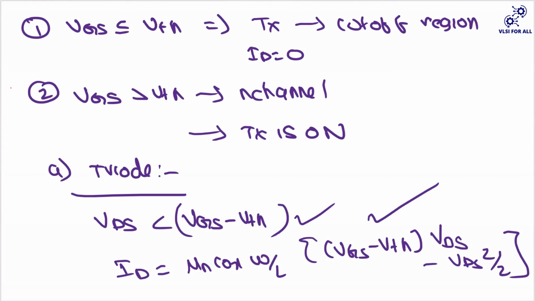Whenever your VDS is less than your VGS minus VTH, we call this region the triode region. If your transistor satisfies this, then you can directly substitute the values in this and find out your drain current.